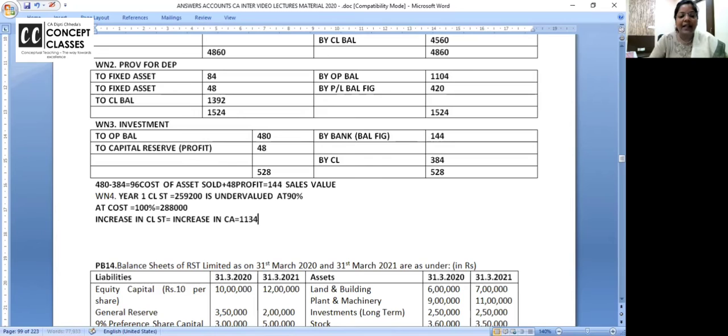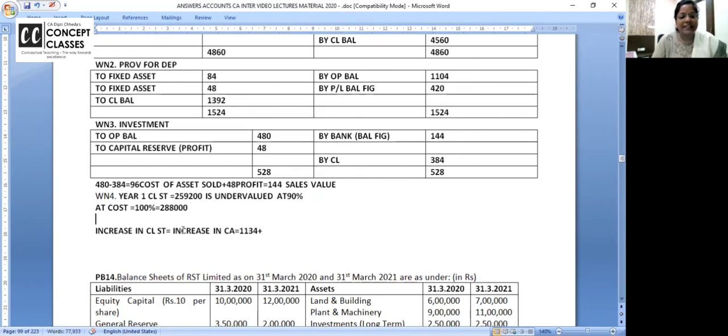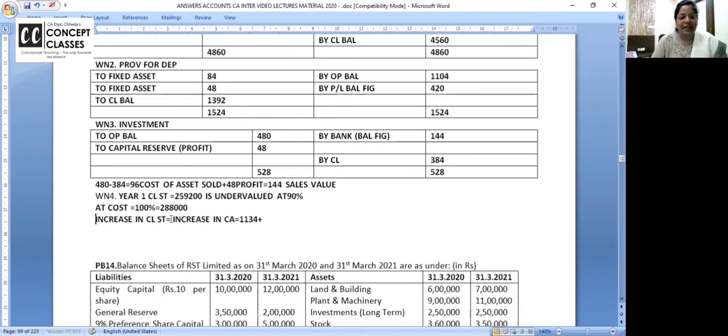How much will you add? Just 1 minute. I missed writing the increase. Increase in the closing stock, increase in the current assets. Increase in the closing stock is 28,800.